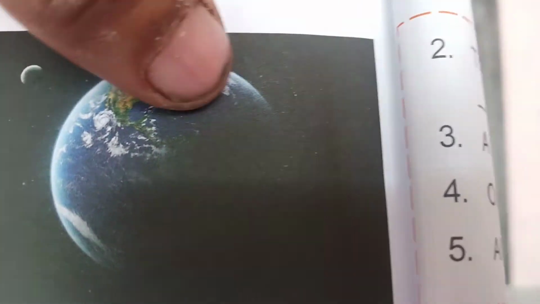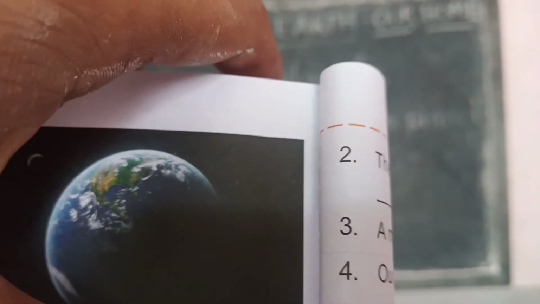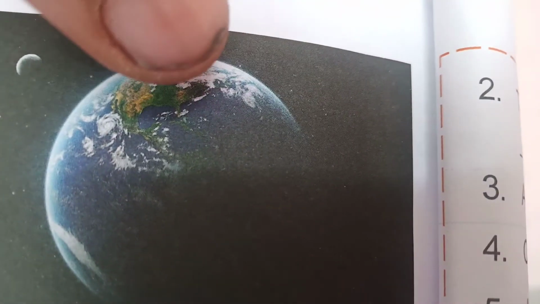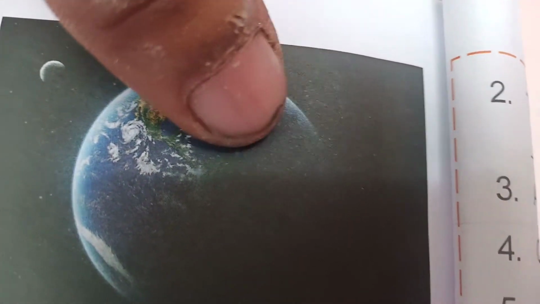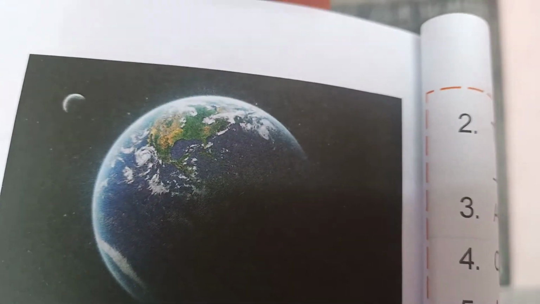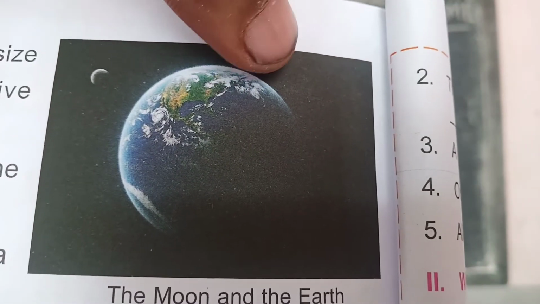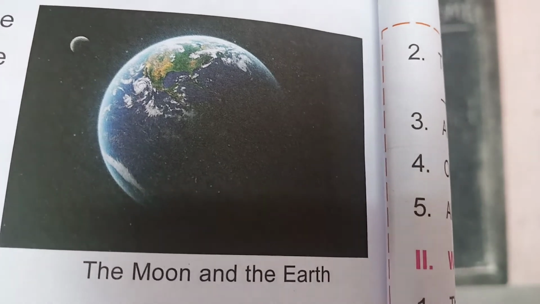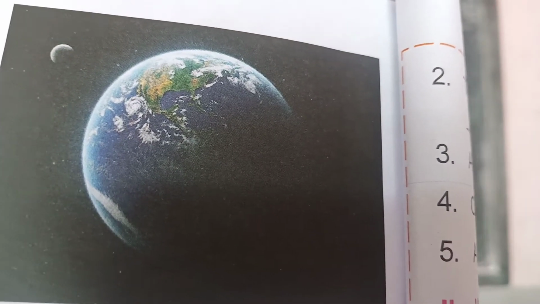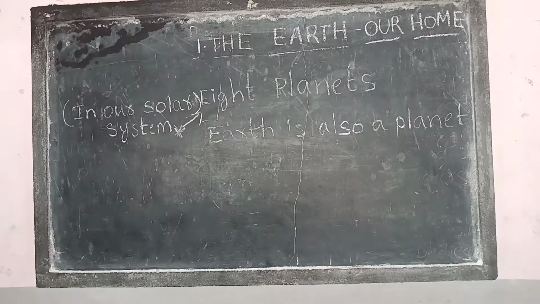It looks a little oval, not completely round. So it is a spherical shape. Or nowadays, as third class students, you can call it round. Clear? So earth is in a round shape. And earth is revolving around the sun. And we have 8 planets. Clear? So now, coming to the topic.